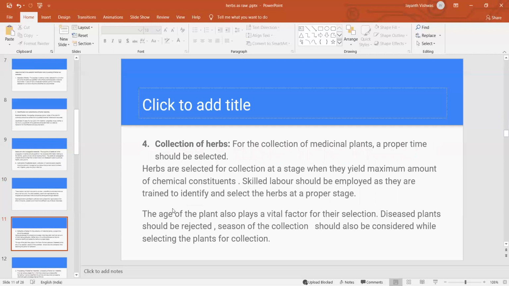So next is collection of the herbs. For the collection of the herbs, medicinal plants, a proper time should be selected.